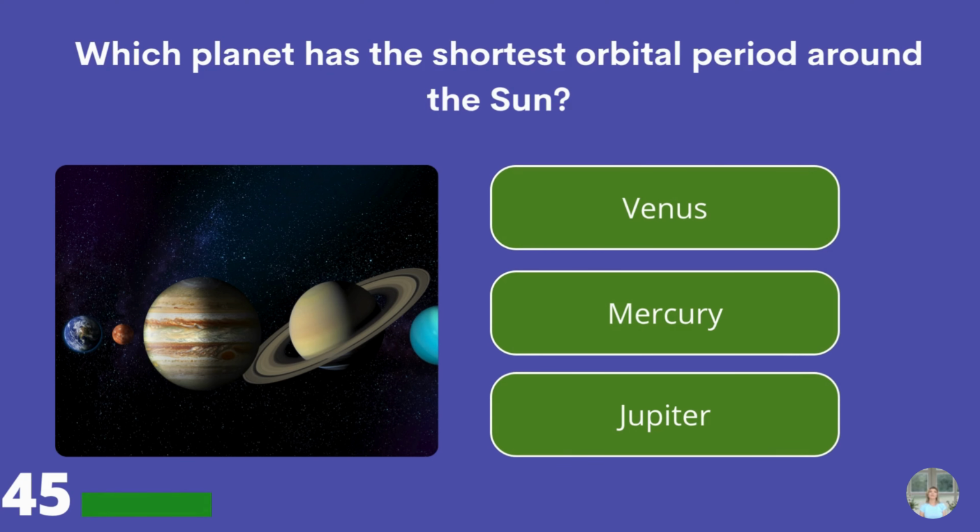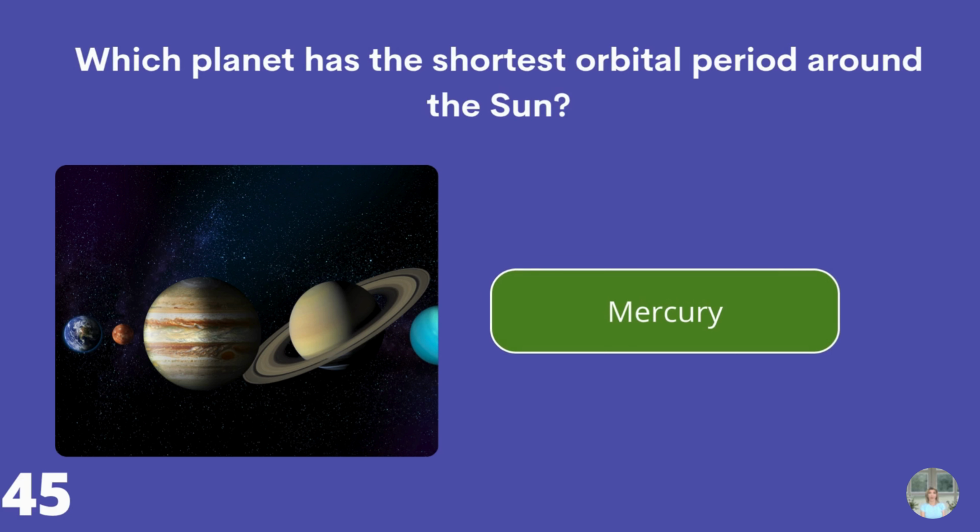Which planet has the shortest orbital period around the Sun? Venus, Mercury, or Jupiter? Mercury.